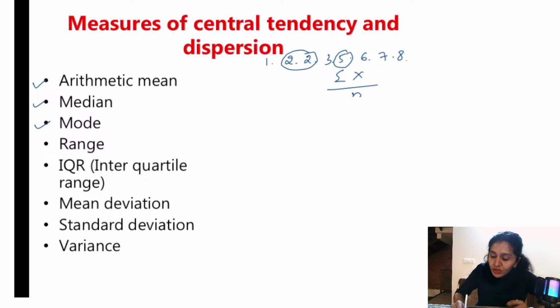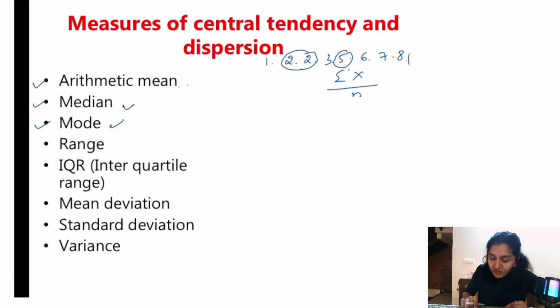Let us go one level higher. So there is an extreme value here, right? 100. So do you think while calculating mean, this 100 influences the final result? Yes, right? Extreme values will affect mean. Whereas in median and mode there was no influence of this 100, right? So extreme values do not influence median or mode. Okay, you need to remember this. Extreme values affect arithmetic mean, whereas median and mode are not affected by extreme values.